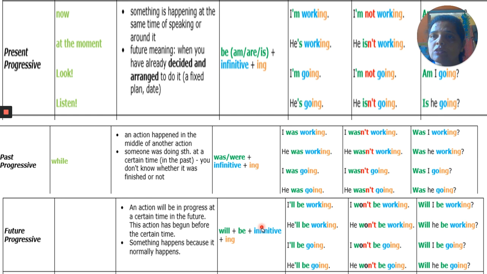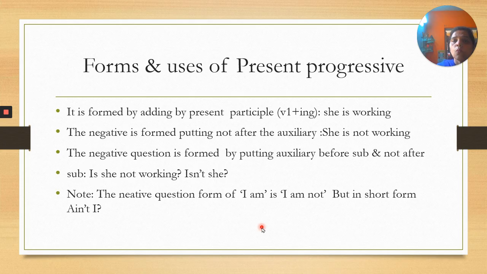I'll be showing all these uses very nicely while I'm showing the forms and uses of all the tenses. So let us start the next slide. What are the forms and uses of present progressive? The form I have already taught you. The form is by using be verb plus the present participle, that means main verb plus ing. For example, she is walking. The negative form is putting not after the auxiliary: she is not walking. Negative question is formed by putting the auxiliary before the subject: is she not walking? Isn't she? So these are the affirmative, negative, and interrogative forms of the present progressive sentence.